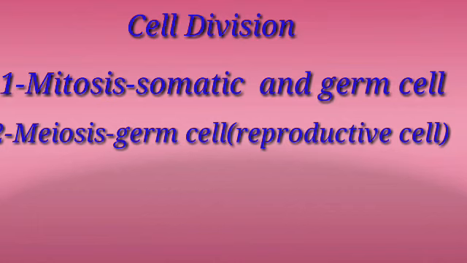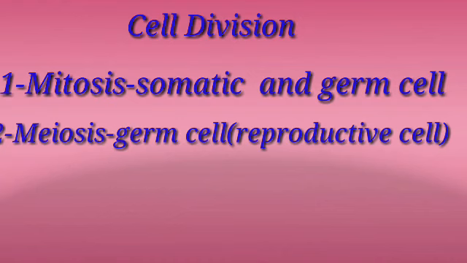Mitosis is responsible for growth, restoration of the emaciated body parts, wound healing, and the formation of blood cells. So other than the reproductive cells, in other cells mitosis takes place. Meiosis specially takes place in the reproductive cells. New offspring, or the new generation, can be produced by the meiosis process.